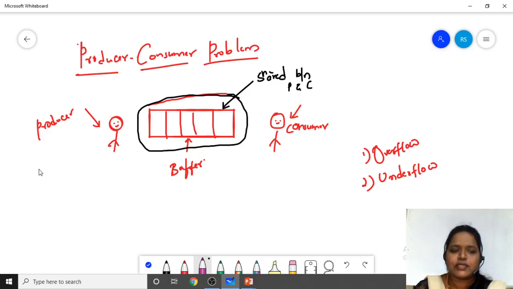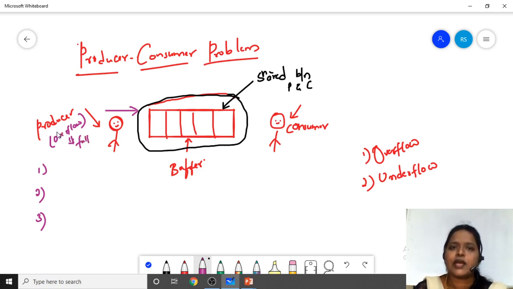So the first thing we have to consider in the producer consumer problem is, if the producer wants to produce an item, he has to check this buffer. This buffer shouldn't overflow. He has to check the overflow condition. Overflow means the buffer is full.